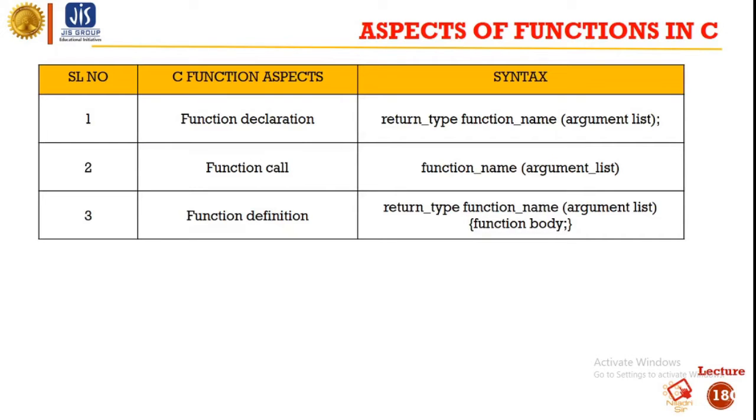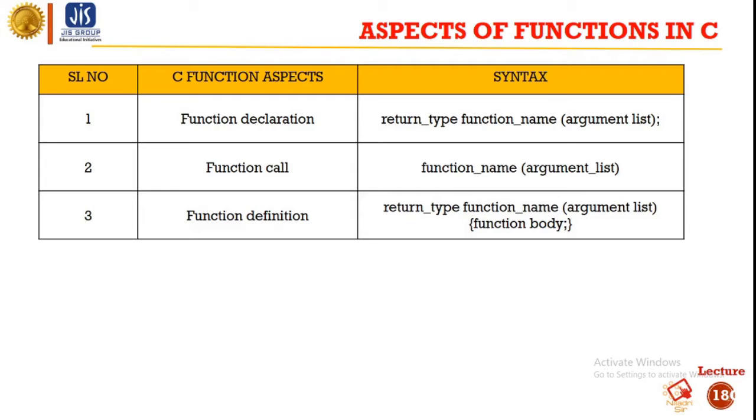So this is the syntax of function declaration, function call and function definition. As you can see, in the case of function declaration we have the return type, then the function name, and after that the argument list or parameter list. In the case of function call, we do not require the return type as we have already declared the function.